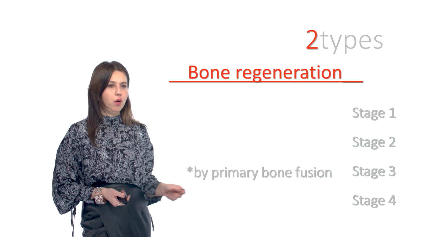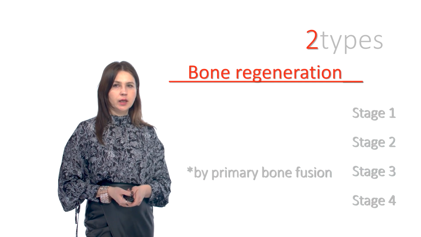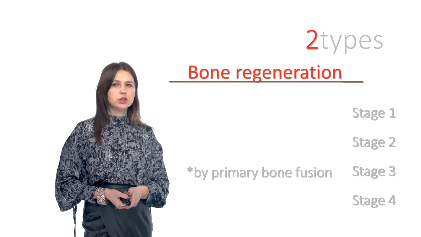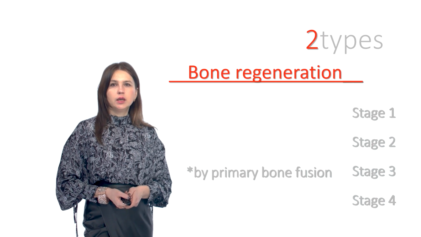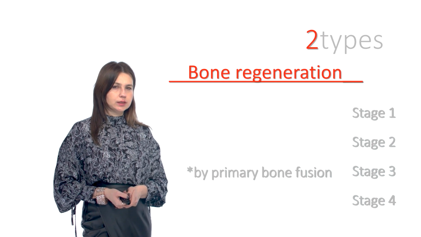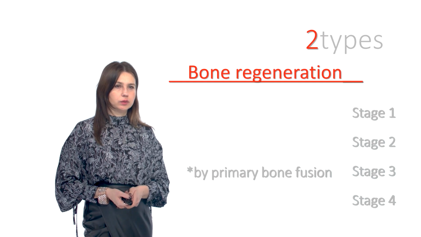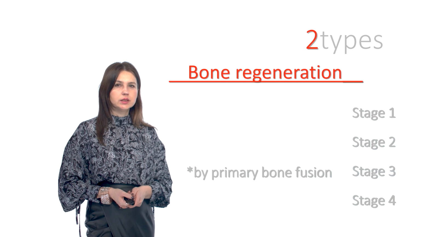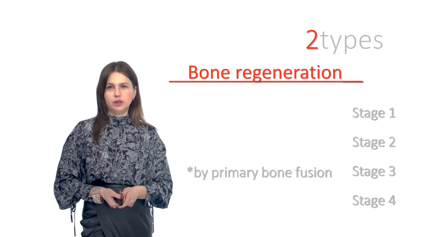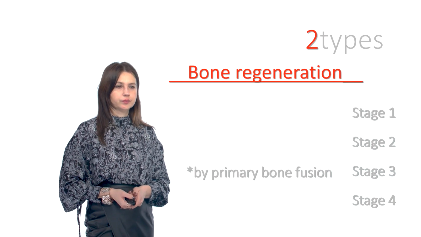Stage number 4 is when the newly formed bone tissue is subjected to restructuring using osteoclasts and osteoblasts. Bone marrow appears in the medullary canal. There is restoration of vascularization and innervation.